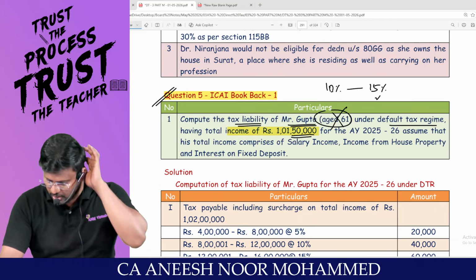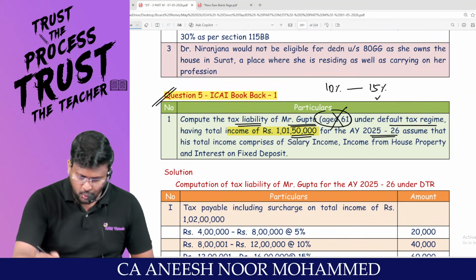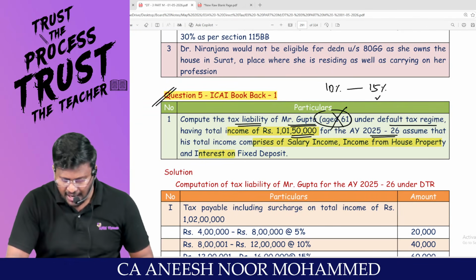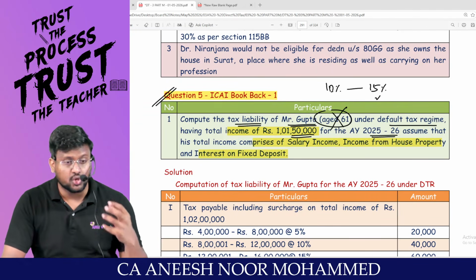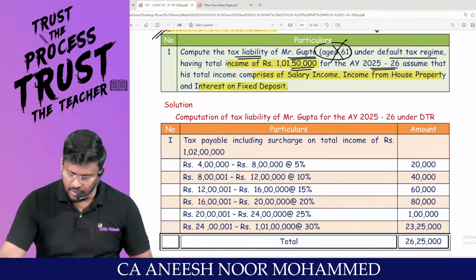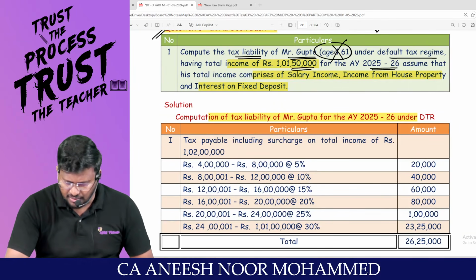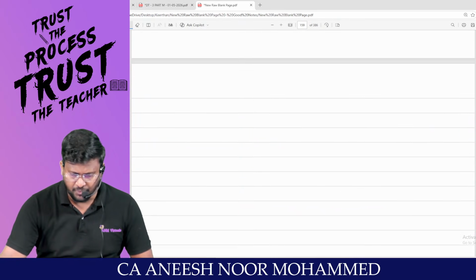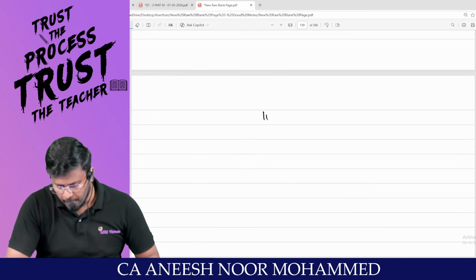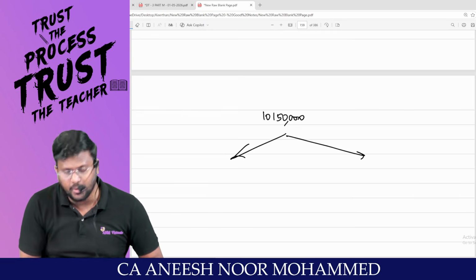For assessment year 25-26, assume that his total income comprised of salary income, income from house property and interest on FD. That means he does not have any special income. We are having only normal income. Can we do the solution? I have to calculate the tax liability. Nothing, 1 crore 1,50,000. We have two approaches: total approach and exclusion approach. Total approach means 1 crore 1,50,000 should be classified into two categories.